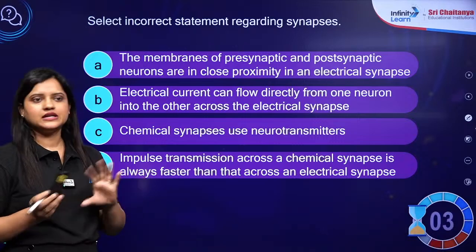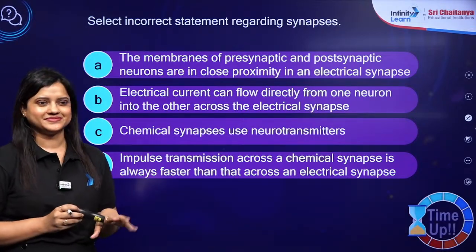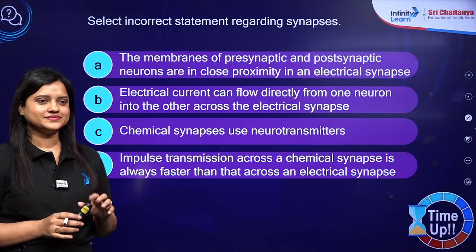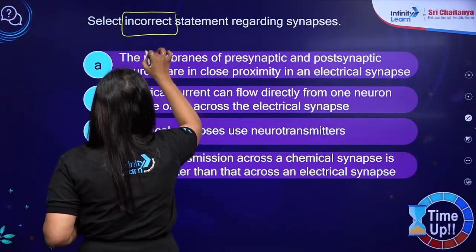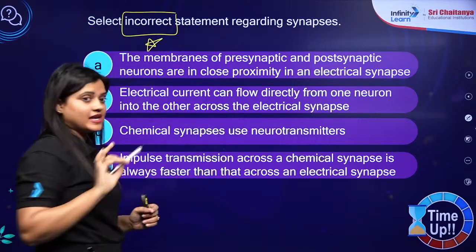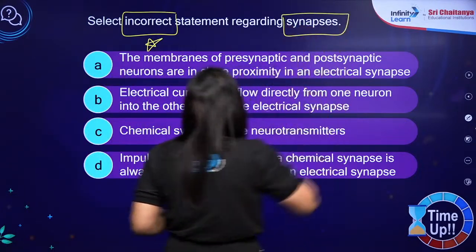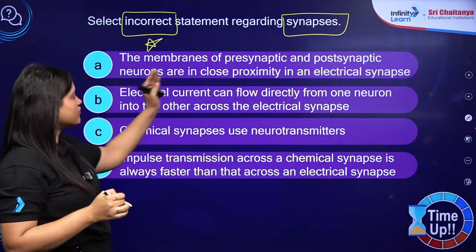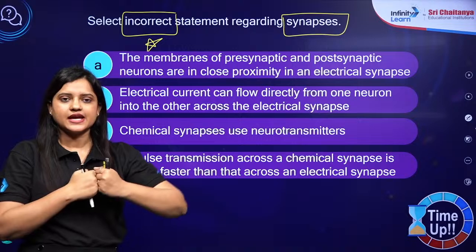Confusion A है, D है, चलो सारे confusion दूर होंगे अभी. Now select the incorrect statement regarding synapses. Synapses are the junction between two neurons. Yes or no? The membrane of pre and postsynaptic neuron are in close proximity in electrical synapse.